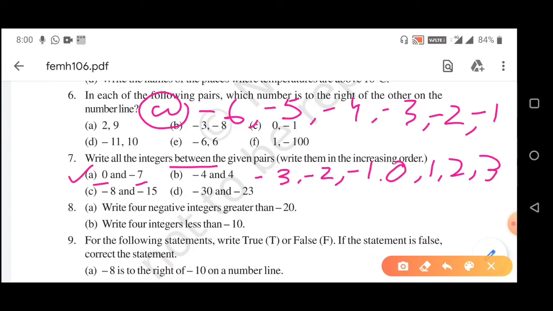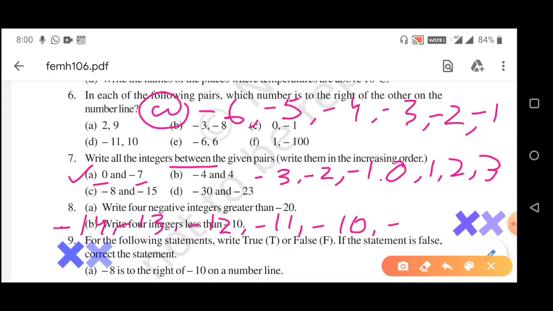Question number C, we have to write the integers between -8 and -15 in increasing order. So, we start from -14, -13, -12, -11, -10, -9. So, this is the increasing order. Now, suppose we don't have the negative sign, then 14 is the greatest number among these. But whenever we put the negative sign, -14 is the smallest among all the numbers here.